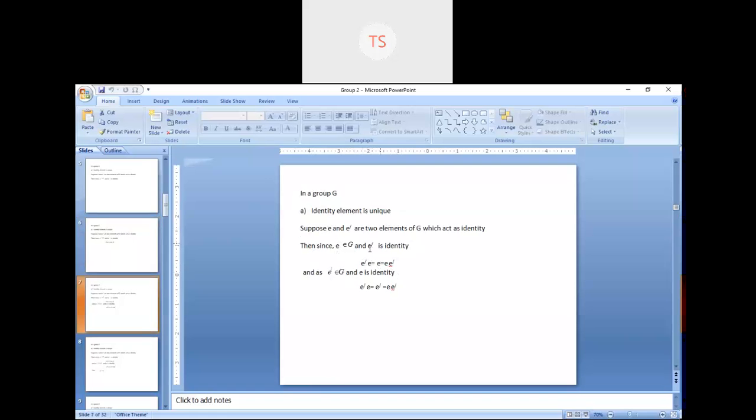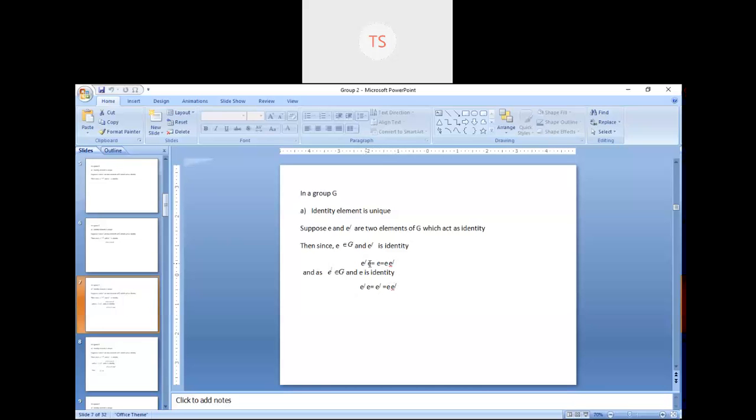First we take e dash as the identity and next we take e as the identity. So by the rule of identity, we get e dash into e is equal to e dash is equal to e into e dash. Again, these two are properties of identity.